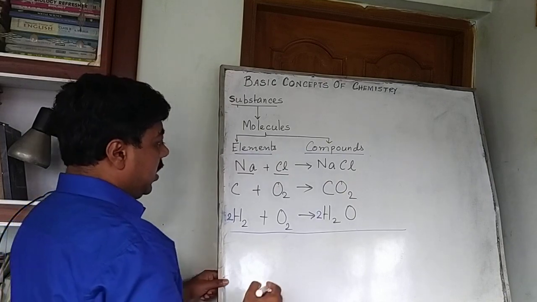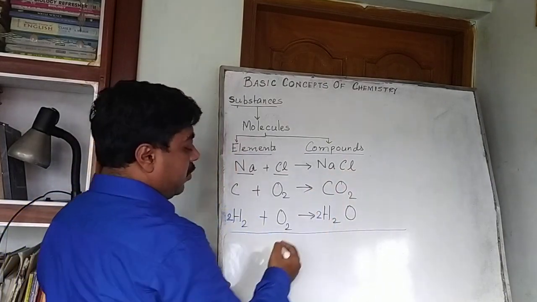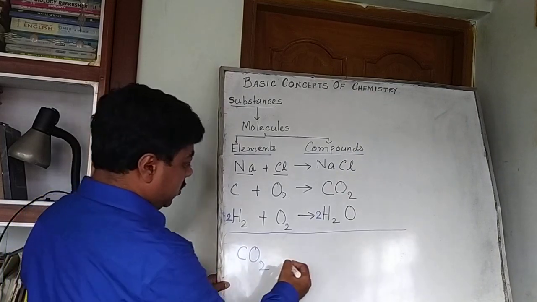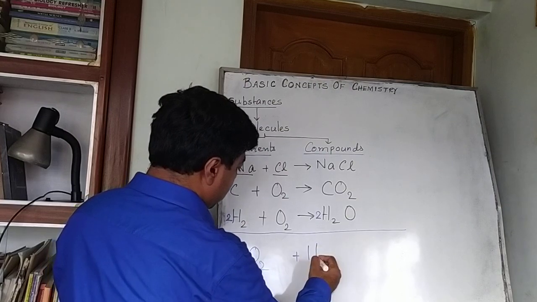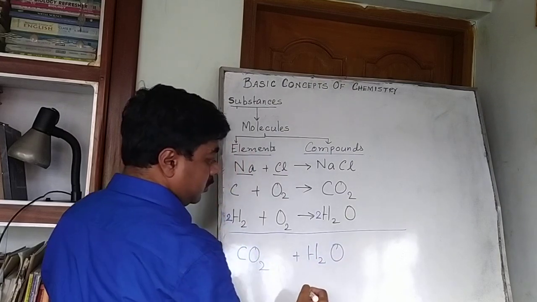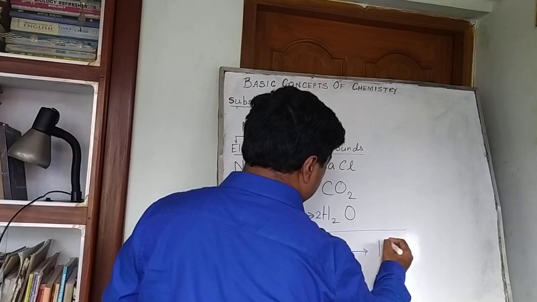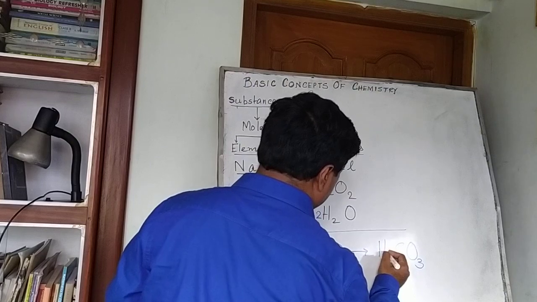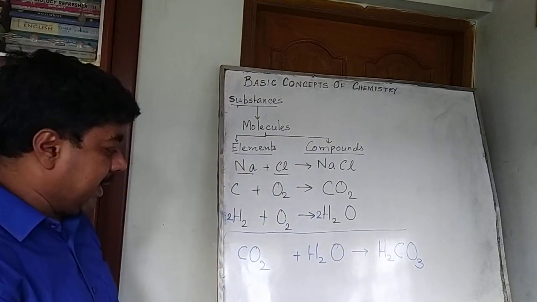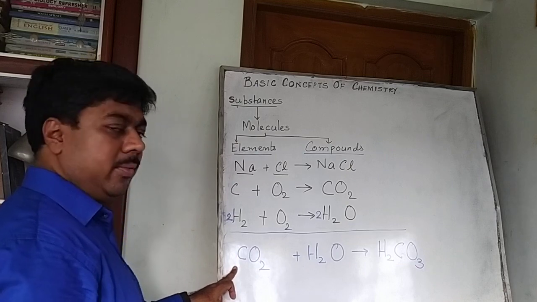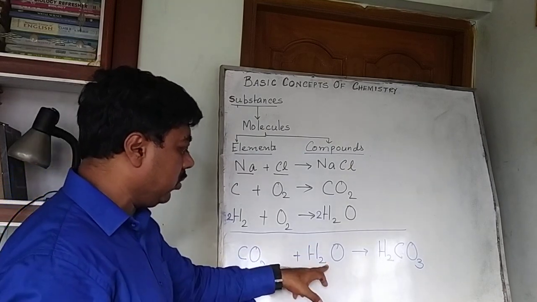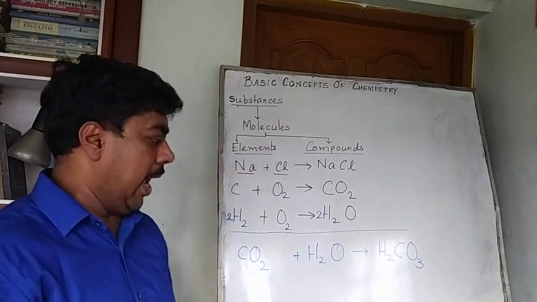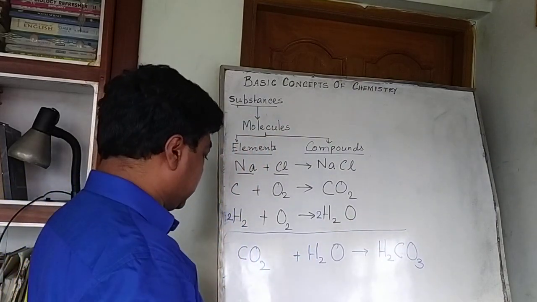See here, I am taking now this carbon dioxide. It is a compound. Water is also a compound. They combine to form a new compound that is called carbonic acid. So one molecule of carbon dioxide reacts with one molecule of water to give one molecule of carbonic acid, and the reaction is already balanced.